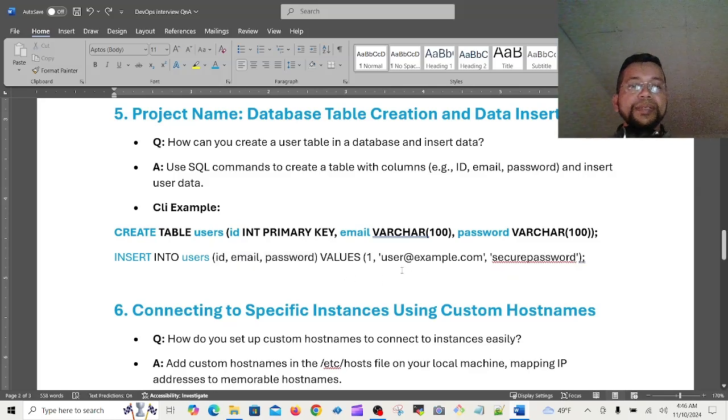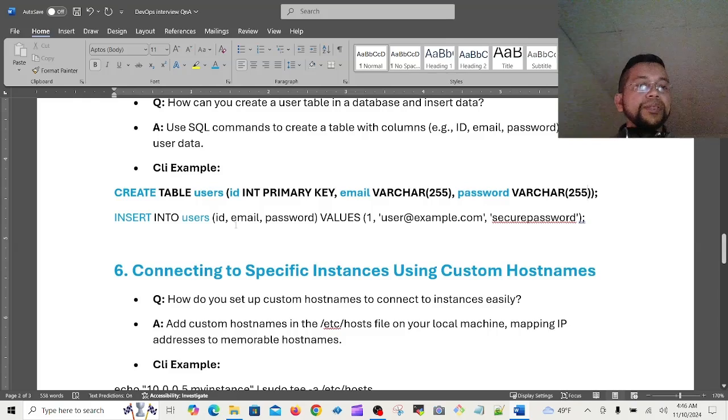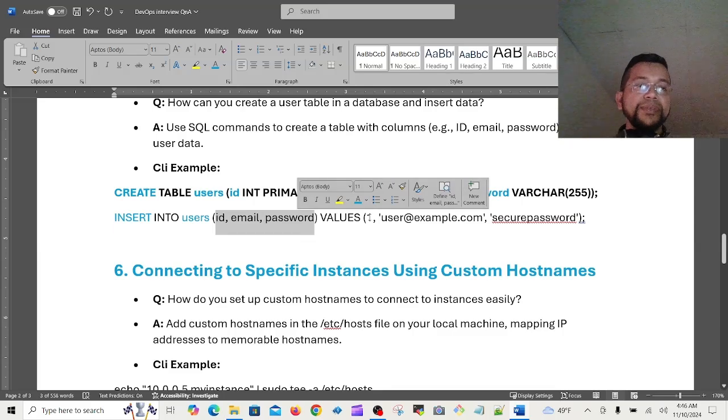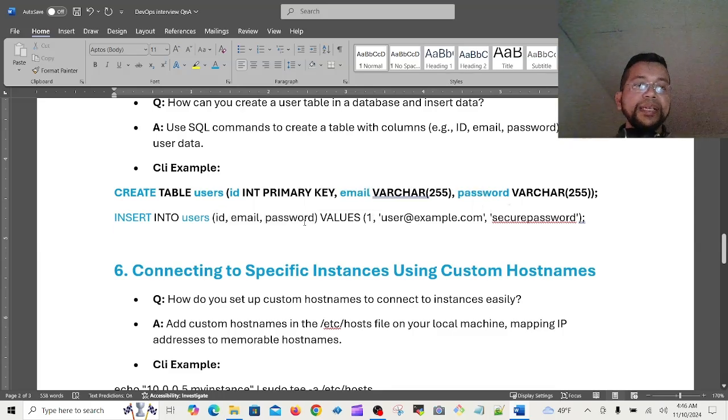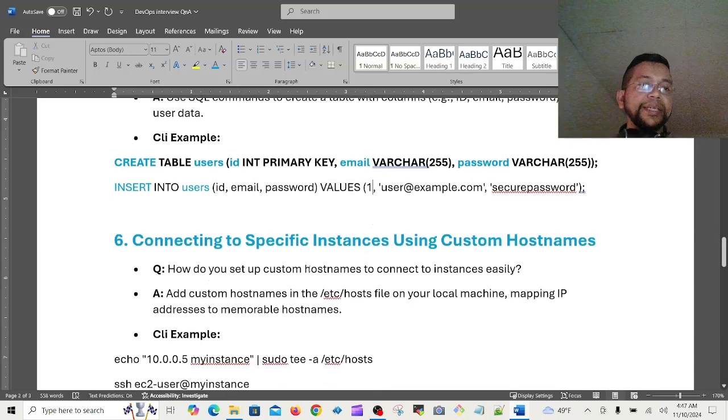Okay, so in real time we are using 100, but for learning purposes your highest is 255. This is the bit. So first the table creation, then insert into whichever table you created: ID, email, password. You have to give the key first, then the values. Inside the key you have to put the values like that.